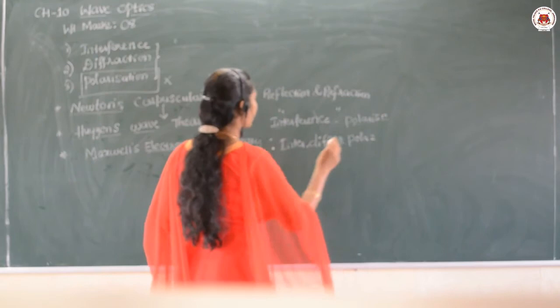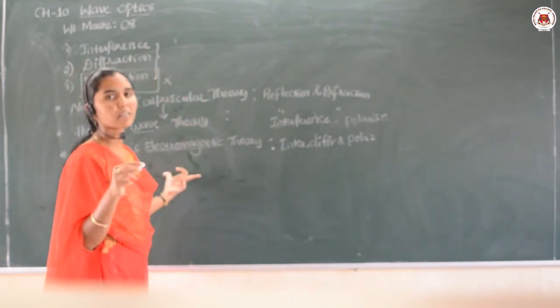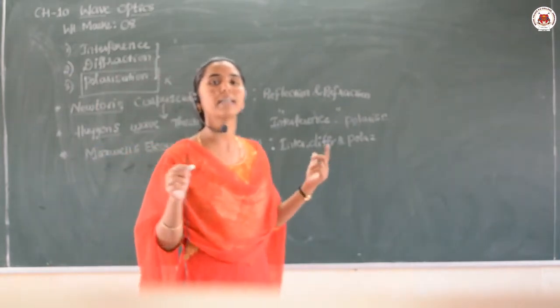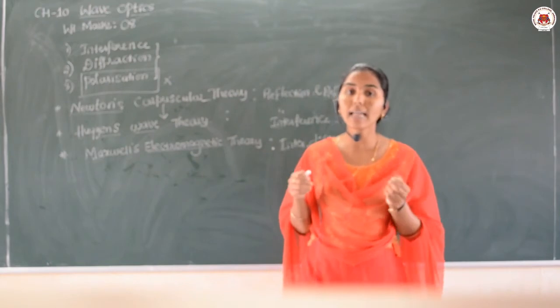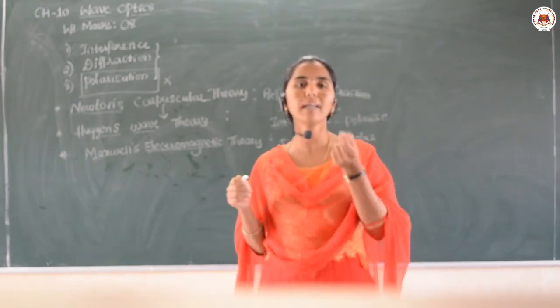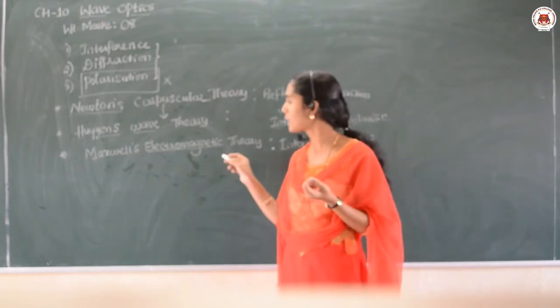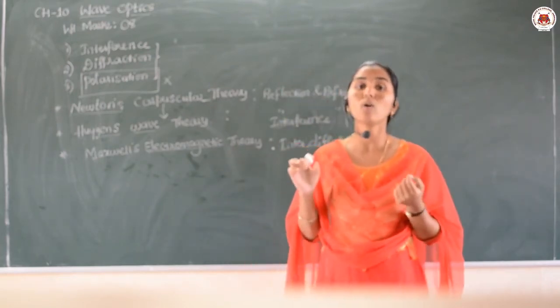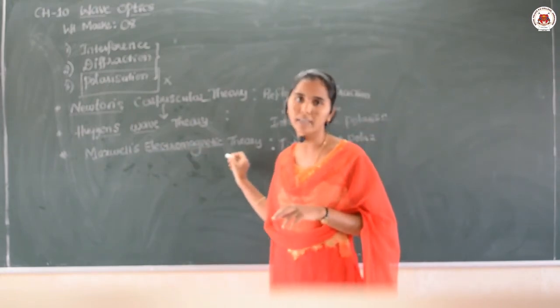All three phenomena were explained by Maxwell's electromagnetic theory. But the next thing is, again, light is considered to be in the form of a particle. That means the particle nature of light was not explained by Maxwell's electromagnetic theory.